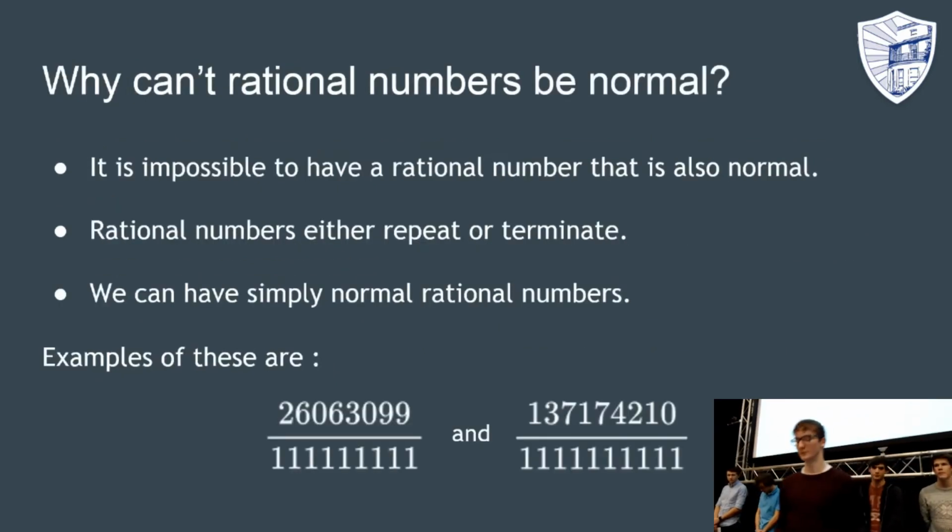Hello, I'm Ewan and I'm going to be talking a little bit more about simply normal numbers and why normal numbers can't be rational. By definition they must have the digits 0 to infinity occur with the same frequency, they must never repeat, and they must go on for infinite length. If a number is rational, eventually it will either terminate or repeat. The proof of this can be seen in our poster.